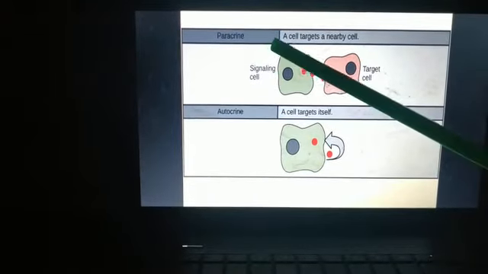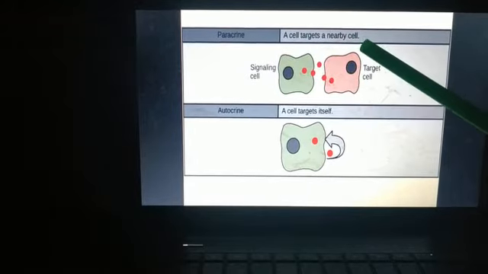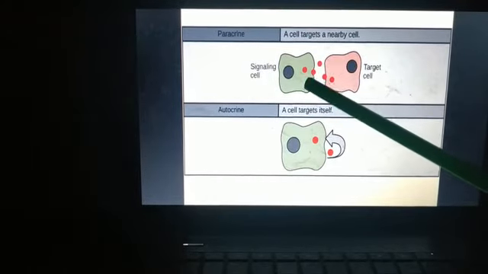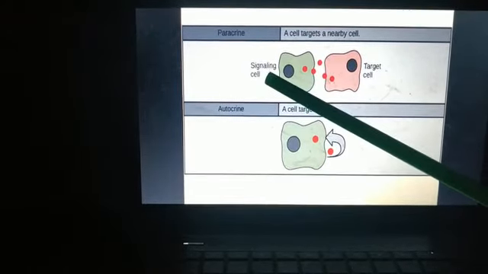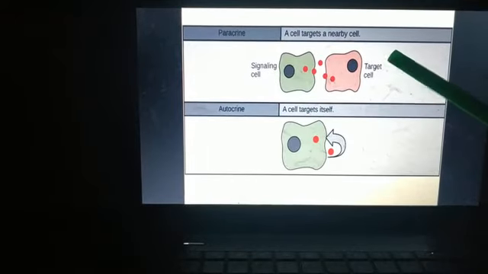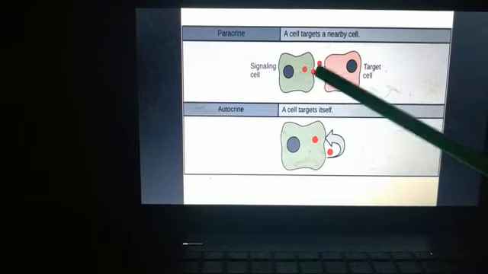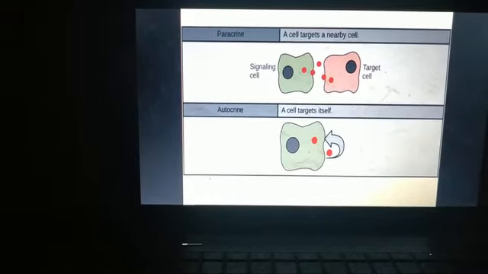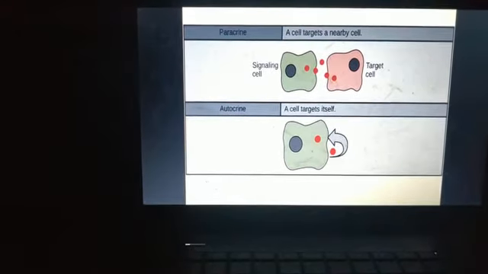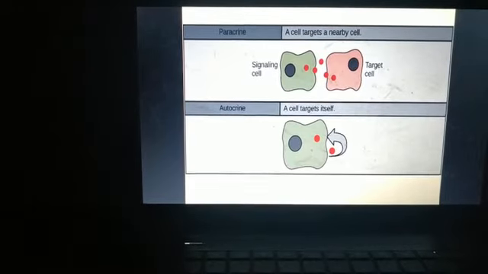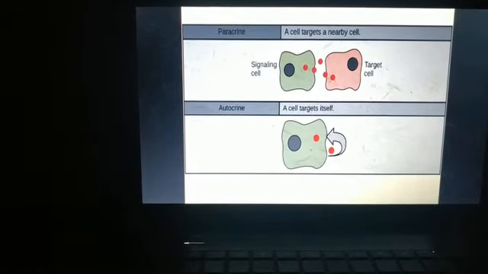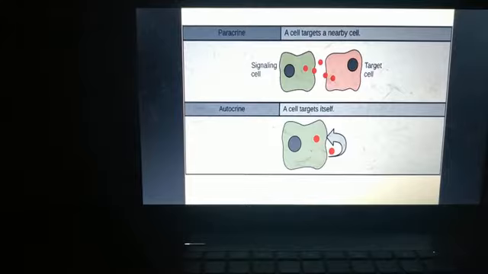So in paracrine signaling, the cell targets a nearby cell. You can see here two cells. This is the signaling cell and this is our target cell. These two cells lie close to each other. So this type of signaling allows the cell to locally coordinate activities with its neighboring cells.